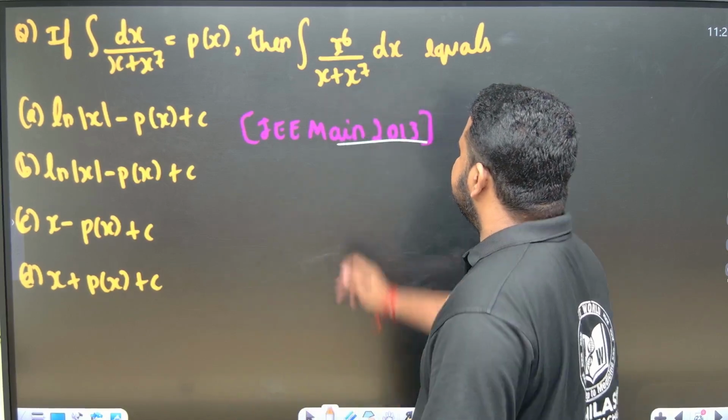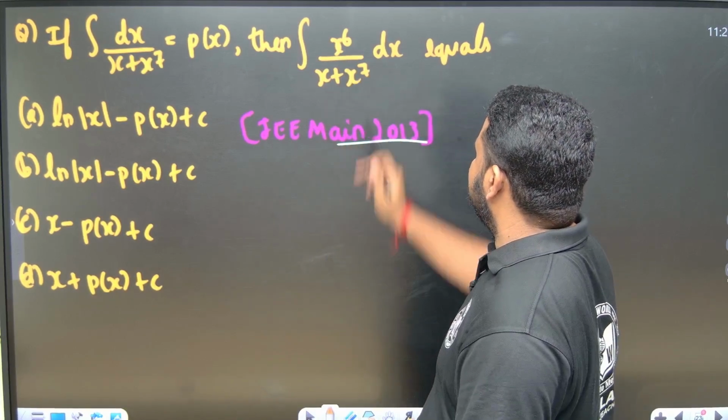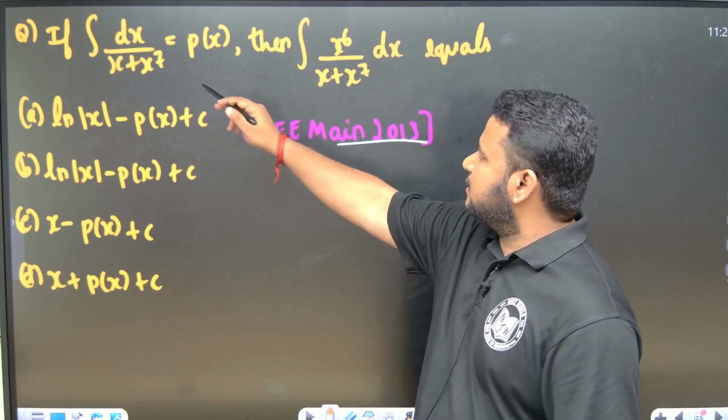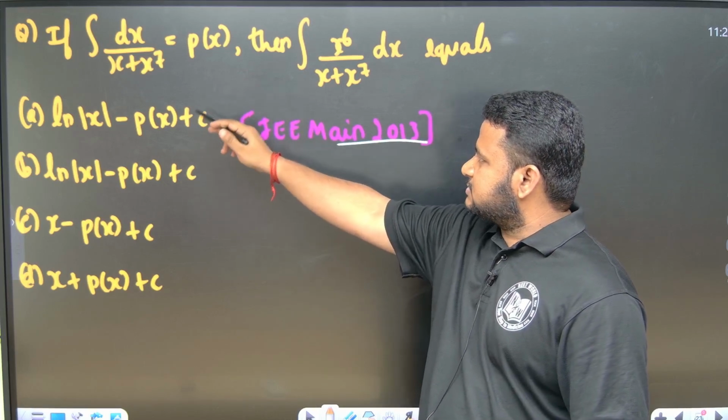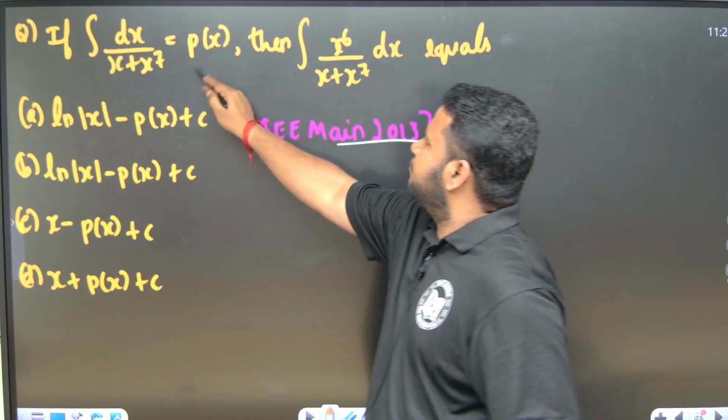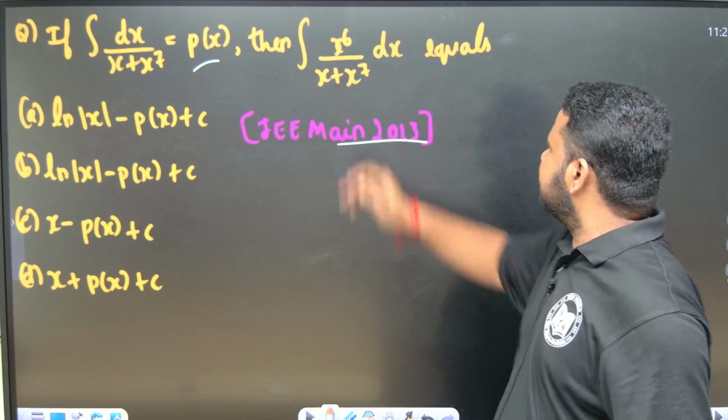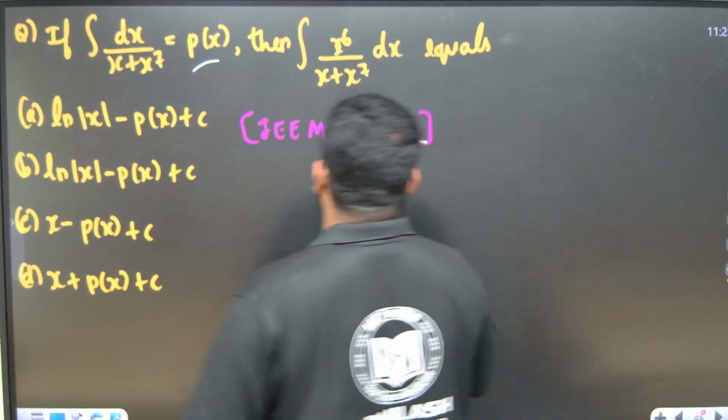So what were they given here? x to the power of 6 by x plus x to the power of 7 is given. They were given that the integral of dx by x plus x to the power of 7 is equal to p of x. So we have to find the integral of this one. Let us see what can be done with this integral.